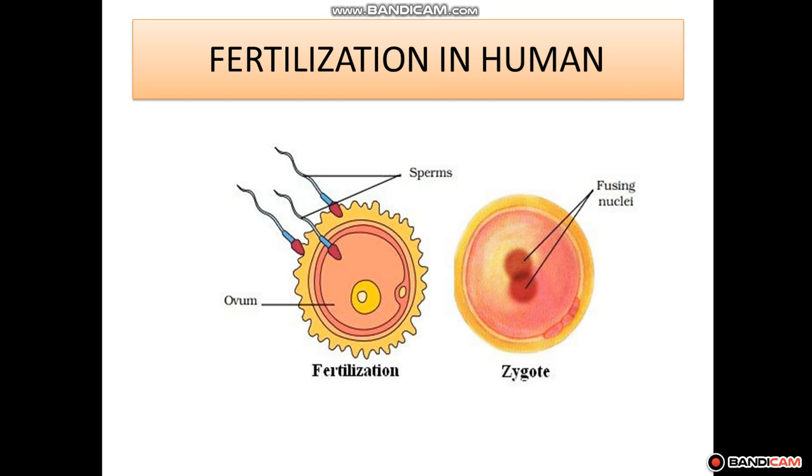The sperms are highly active and motile. Their tail increases their motility rate. They reach the fallopian tube through the uterus. One of the sperms fuses with the ovum in the fallopian tube to form a zygote. After fertilization, a covering is formed around the fertilized egg, which prevents other sperms from entering it.